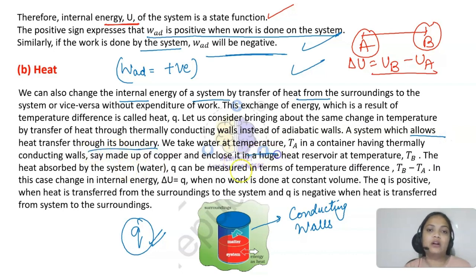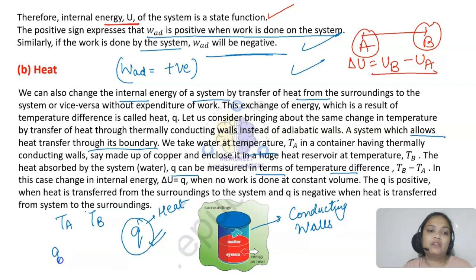If we take water at temperature TA in a container having thermally conducting walls, let's say copper, and we put it in a huge heat reservoir at temperature TB, a higher temperature reservoir, the system will absorb heat. Of course heat will be absorbed from outside to inside. So we can measure the heat absorbed by the system in terms of Q.